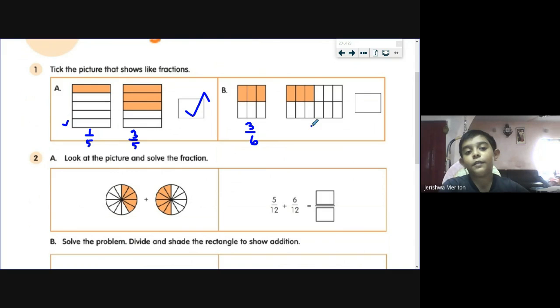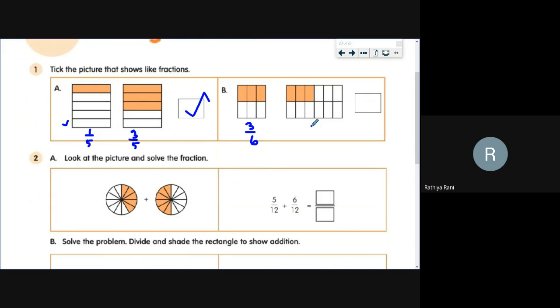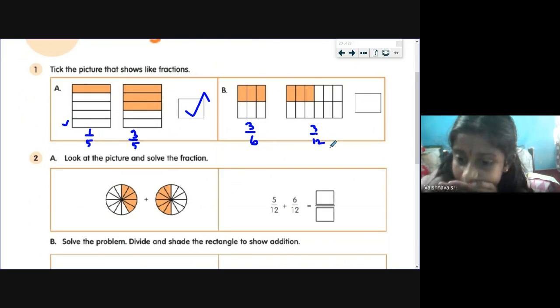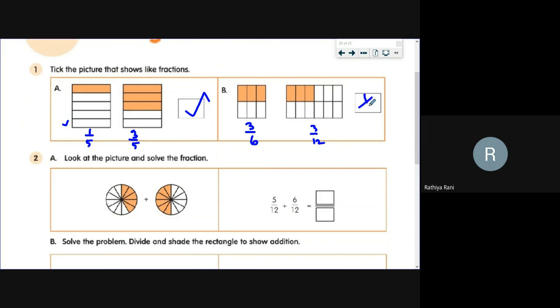Ma'am, 9 by 12. Ma'am, 3 by 12. Okay. So now we need to analyze these two fractions. Is this like fractions, Vaishnavi? These are unlike fractions. Yes, this is unlike fraction.